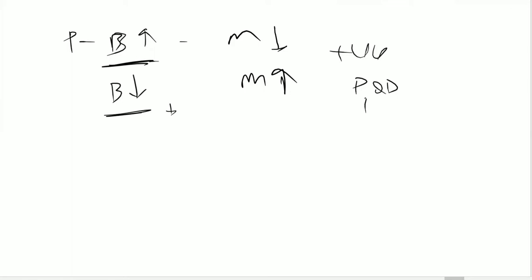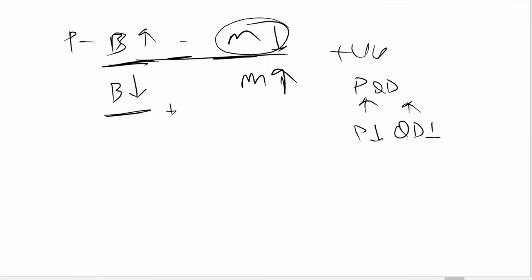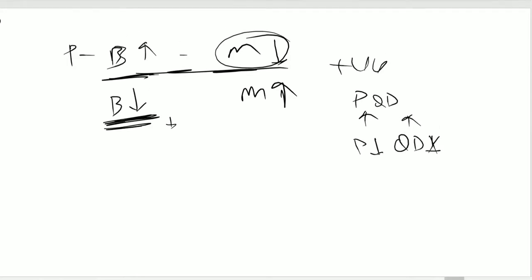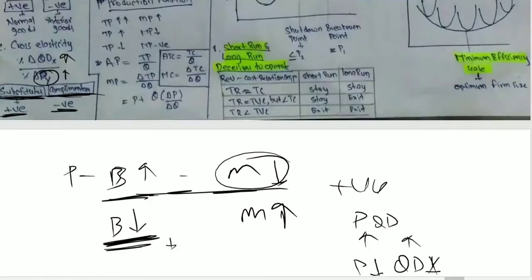When price increases, people start buying more of this, in this case by reducing expenditure upon some other goods. And when price decreases, the quantity demanded also decreases because people start to think that this is an inferior good. So I had told you earlier that a Giffen good is an inferior good for a consumer.